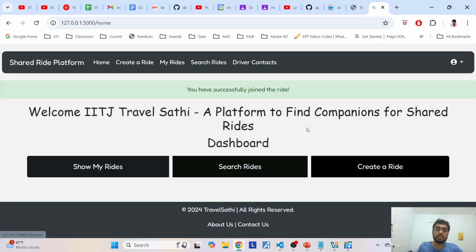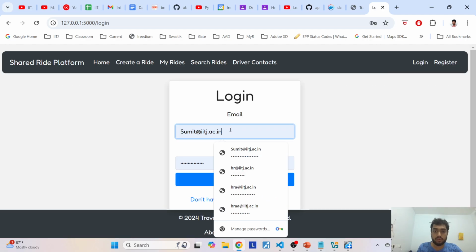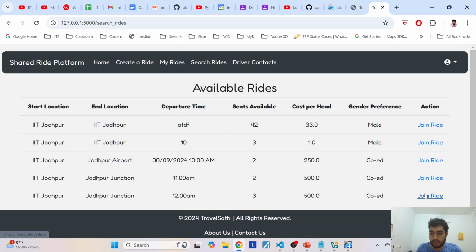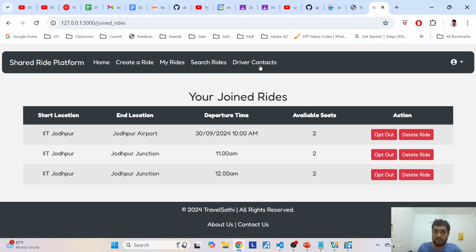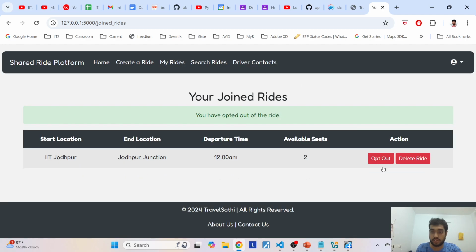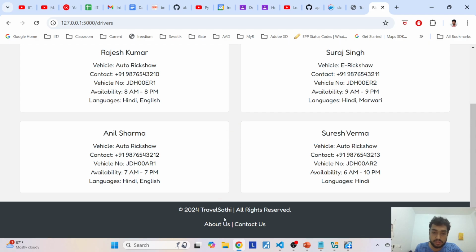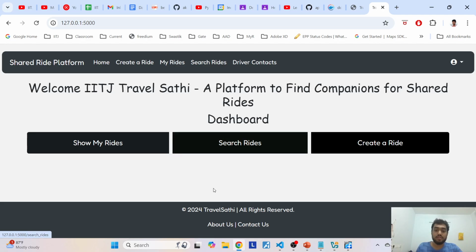So this is how we can join new fresh rides, and we will try to join the ride using another account as well. So let us try that once. I will search a ride, and as you can see, now it shows that we have joined the ride. We can also opt out from rides using this button. This is the page showing the details of the auto rickshaw drivers. This is the contact us page, and this is the about us page. The things that we promised for our project, we have successfully implemented. So thank you, and my teammate Swaminath will carry over.